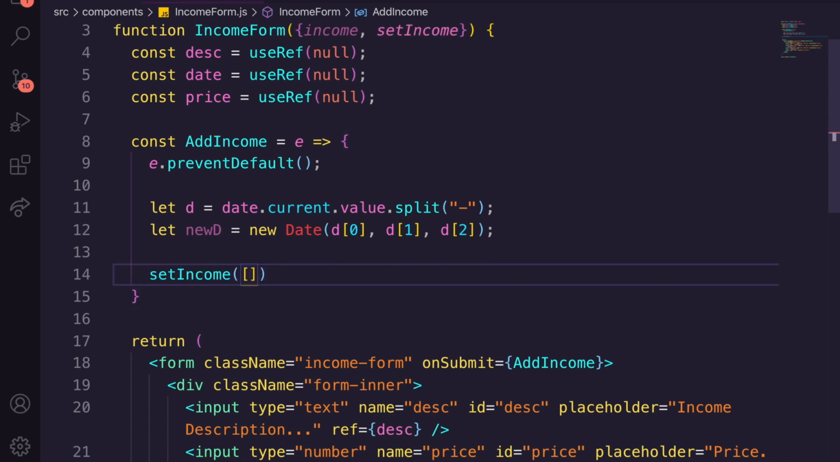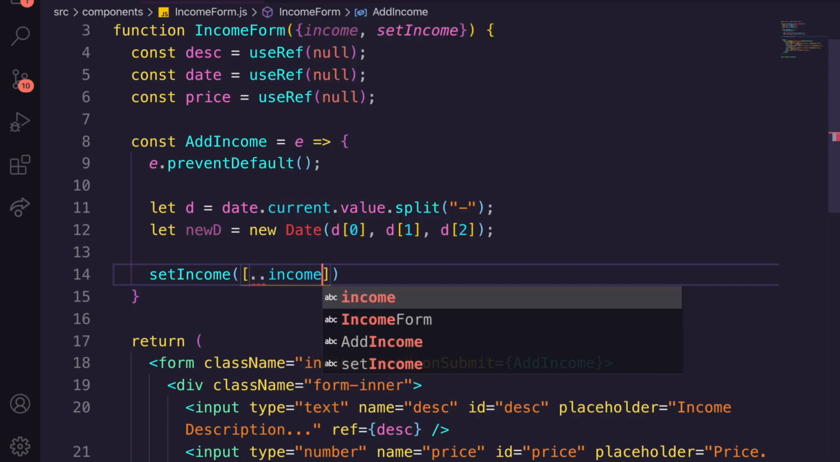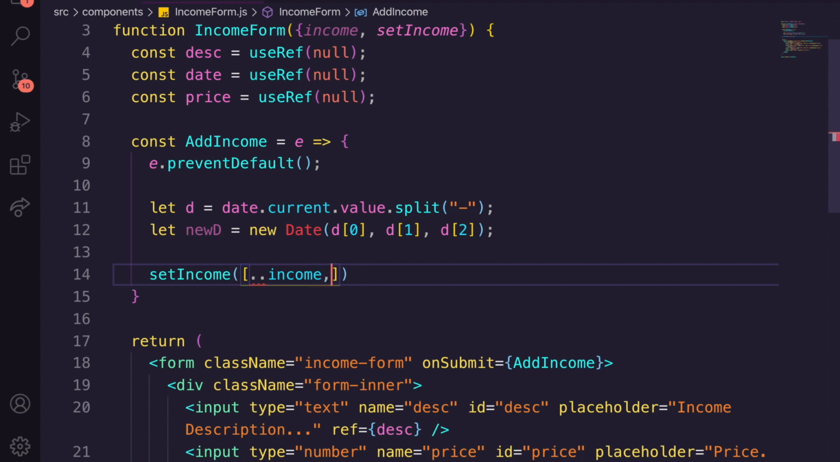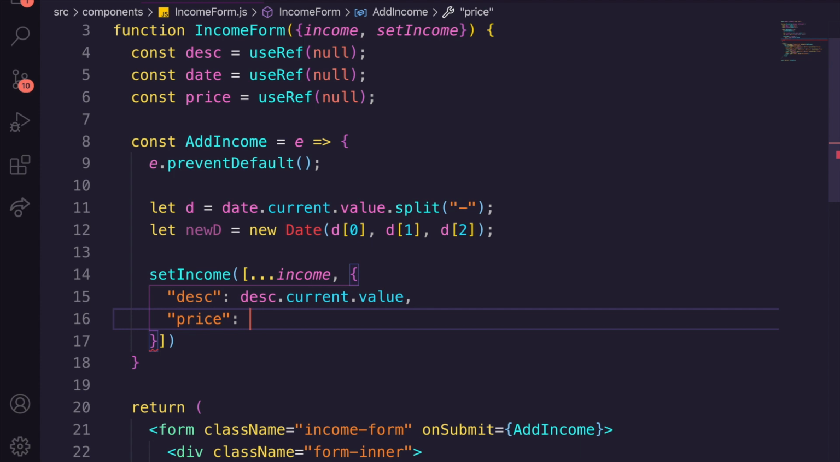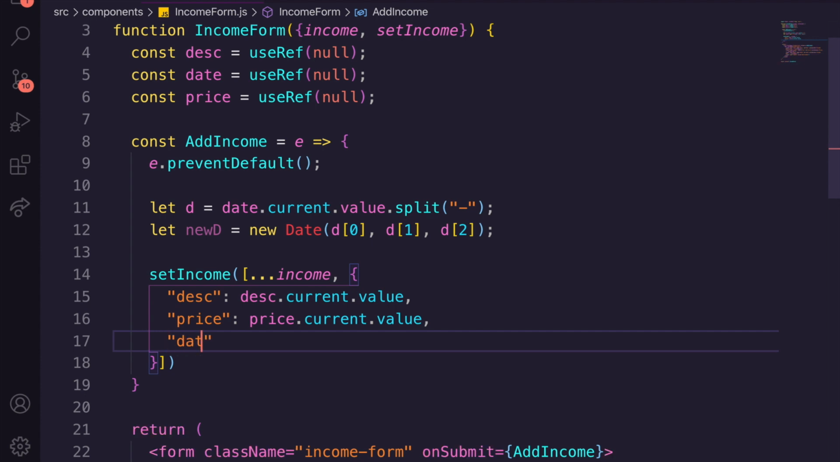We can grab our old income and add it to it. Oh, we missed one thing here, and then we're going to pass back an object, and it's going to be description, which is going to be equal to desk.current.value. We're then going to get the price, which is going to be equal to price.current.value. And finally, we're just going to get the date and pass through new d